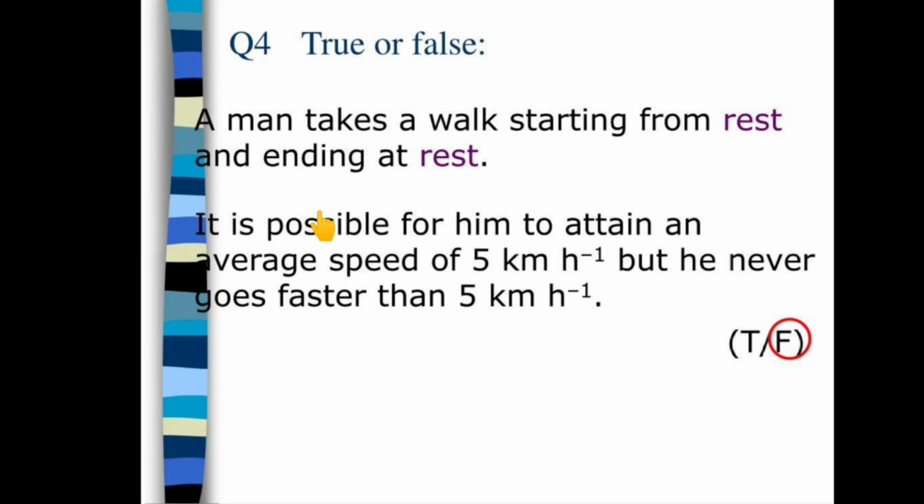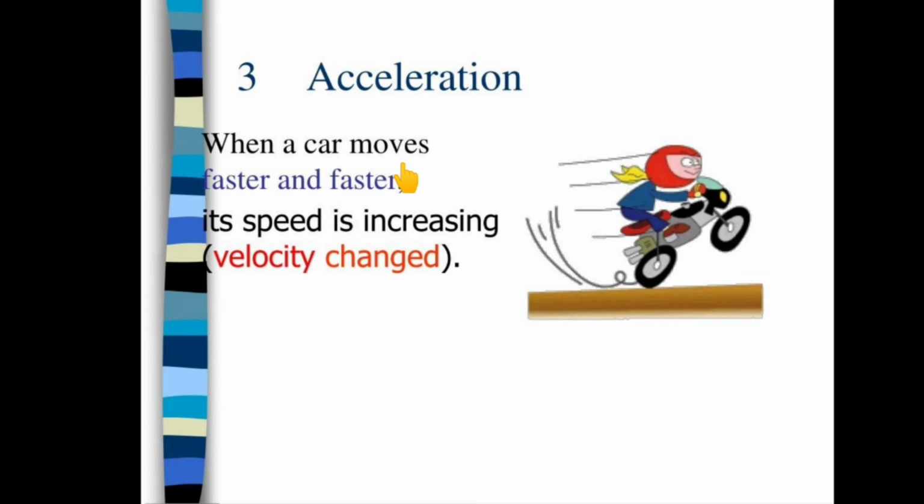Then takes another question. A man takes a walk starting from rest and ending at rest. It is possible for him to attain an average speed of 5 km per hour, but he never goes faster than 5 km per hour. Is it true or false? Definitely it is false.